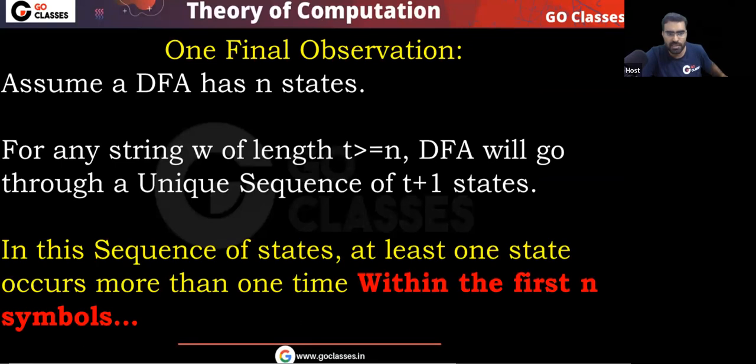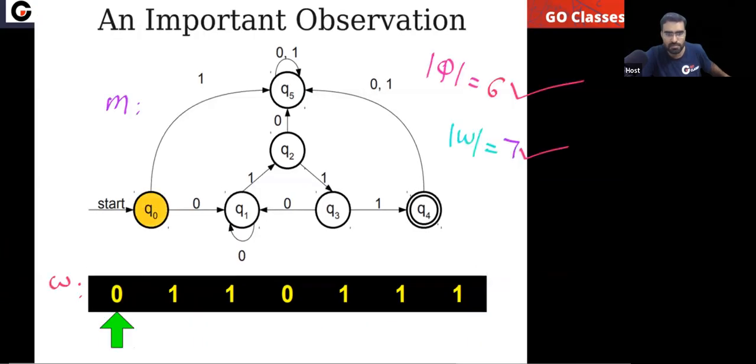Now, something very interesting is coming, and that will give you the feel of the pumping lemma proof. You tell me a simple point I want to ask. The length of the string is 7, and the number of states is 6. Can I guarantee that within the first 6 symbols, some state will repeat?